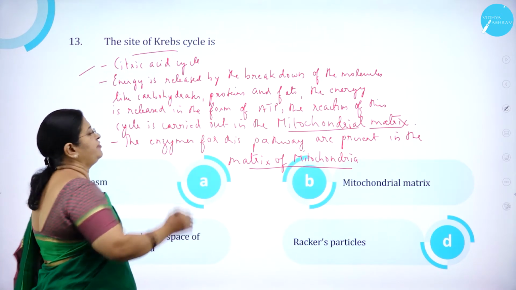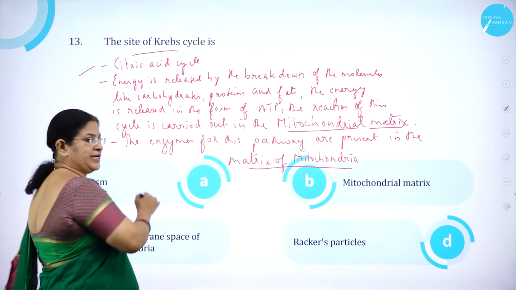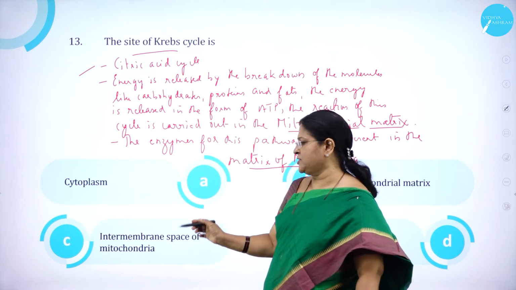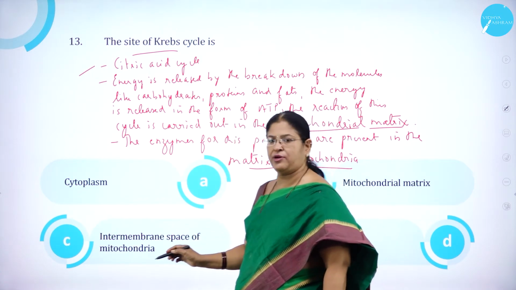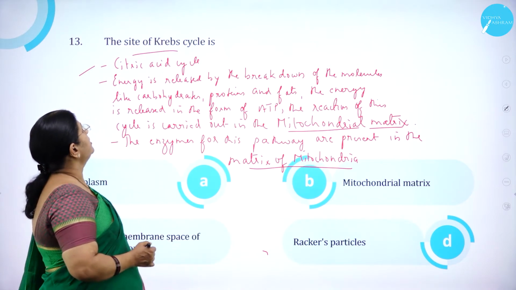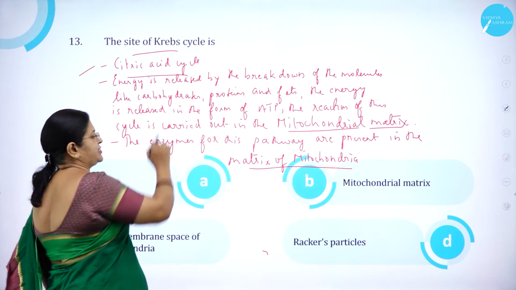The site of Krebs cycle is option A, cytoplasm. Option B, mitochondrial matrix. Option C, intermembrane space of mitochondria. Then option D, Racker's particles. As we know, Krebs cycle is also called as what? Citric acid cycle.